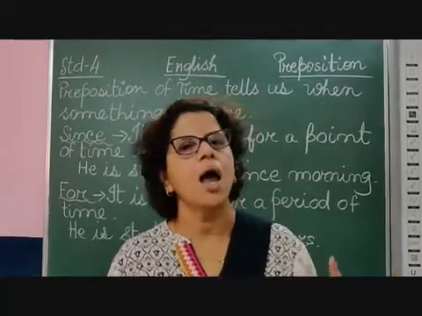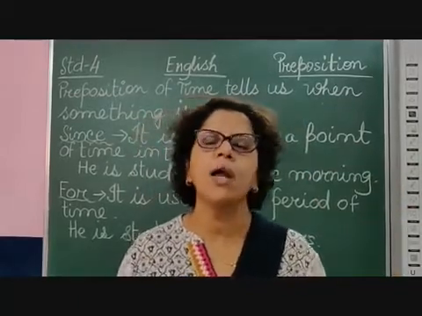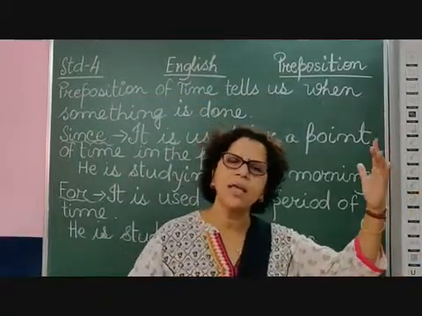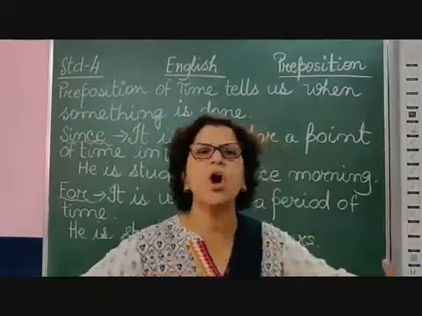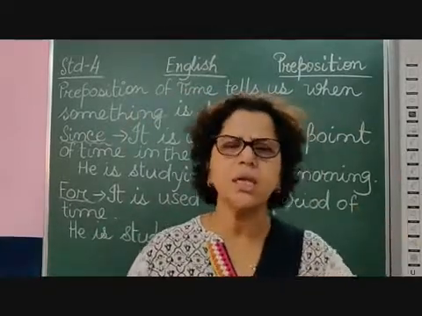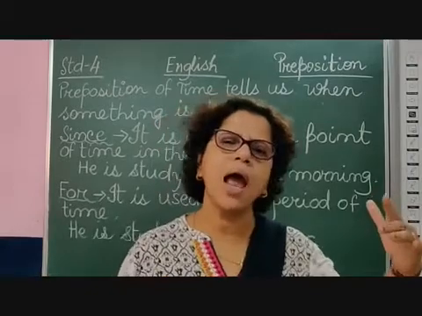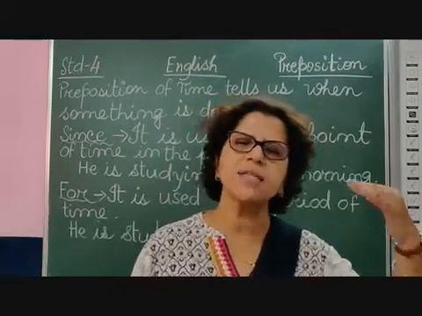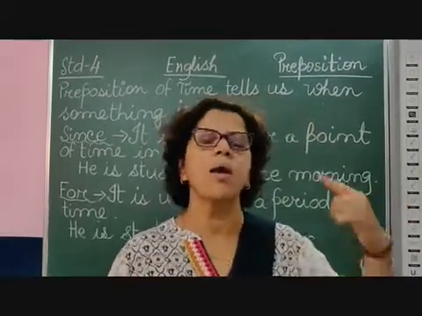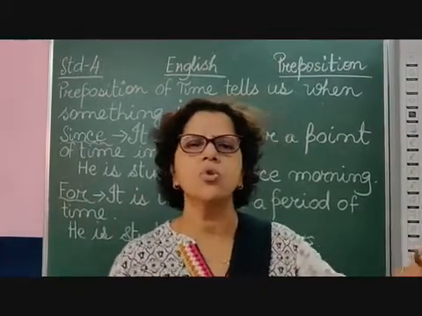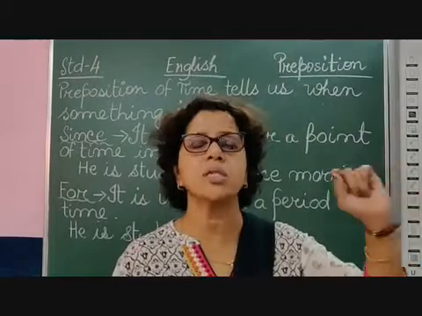But if I say I am living in Bharuch for 10 years, that means a period of time. The thing has already started, it is going on. So you can see since and for are used for something which had already started. The action has already started and it is going on. But the difference is that since is used when we are talking about the particular starting point.